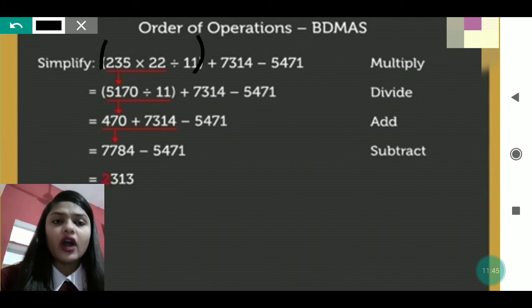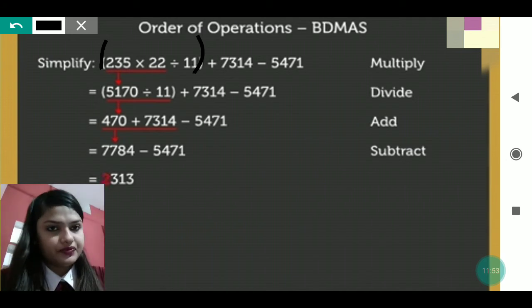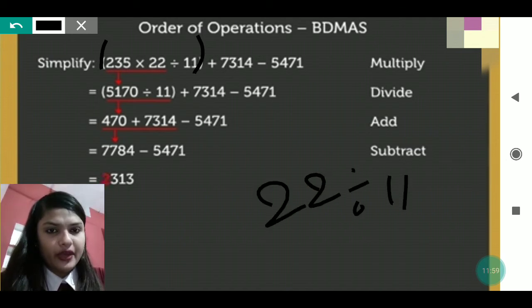So what will you do? You can do 22 divided by 11, and you will get 2, because 22 divided by 11 gives 2 times.